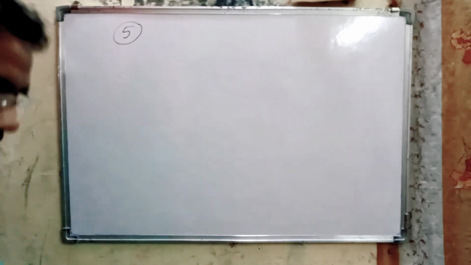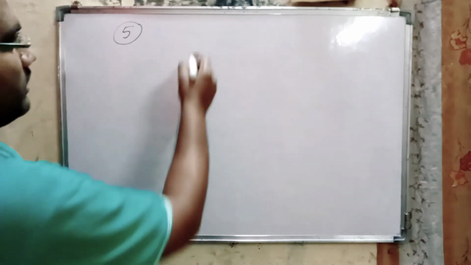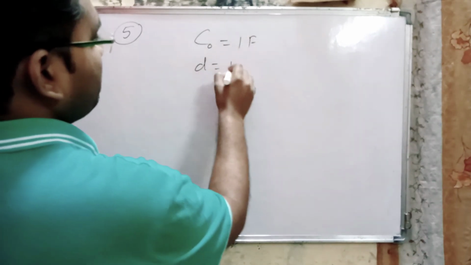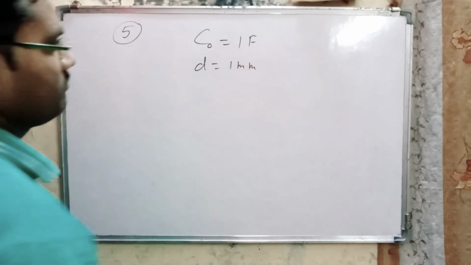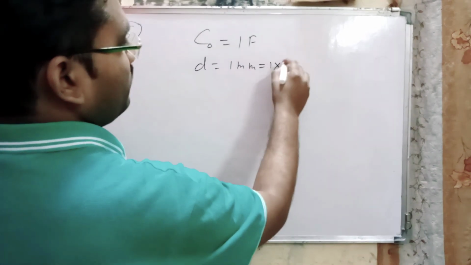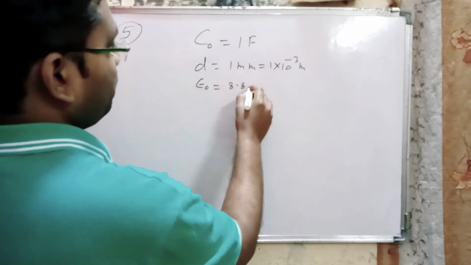Now your fifth problem is, what is the area of plate of 1 farad parallel plate capacitor if the separation between the plates is 1 millimeter? So now here C is given 1 farad and d is given 1 mm, that means 1 into 10 to the power minus 3 meter, and epsilon naught is equal to 8.85